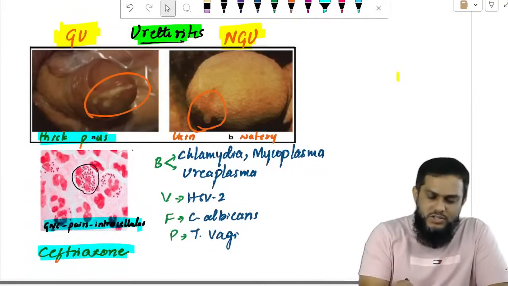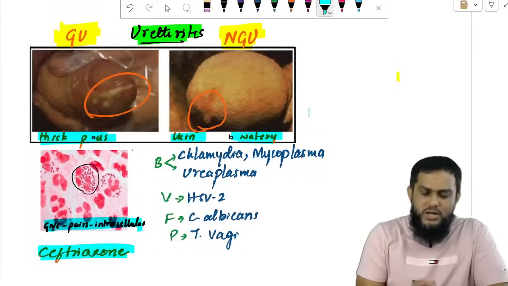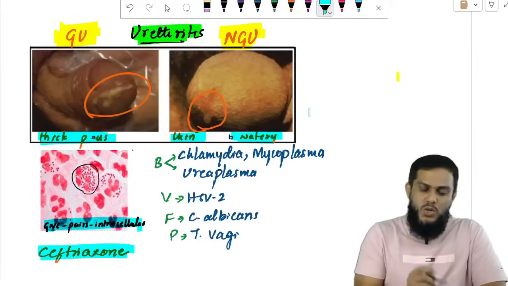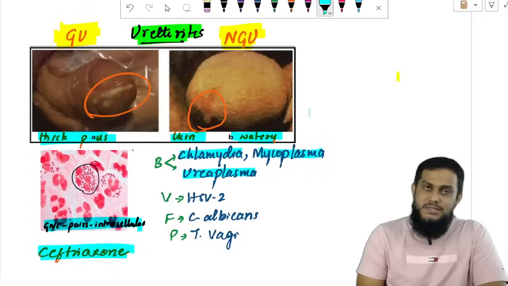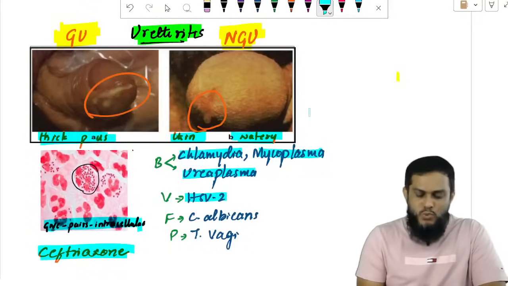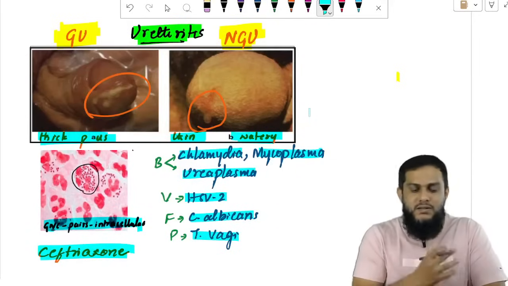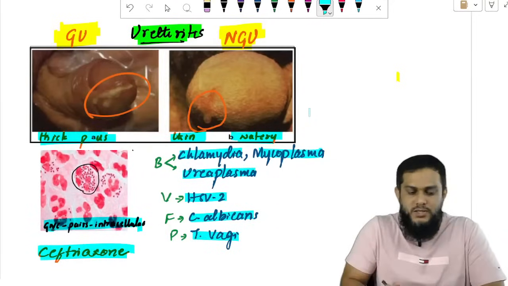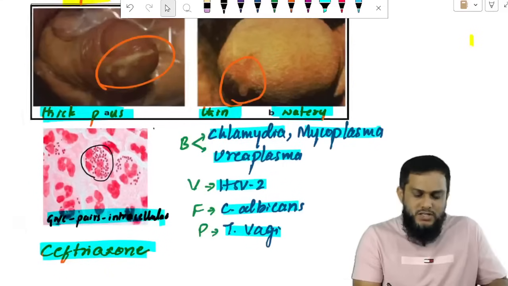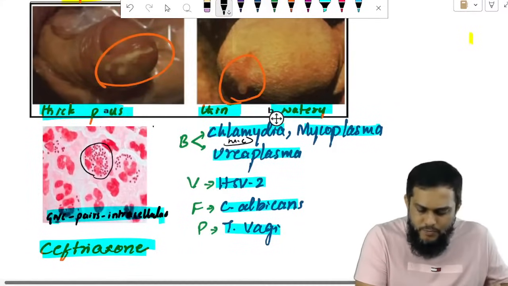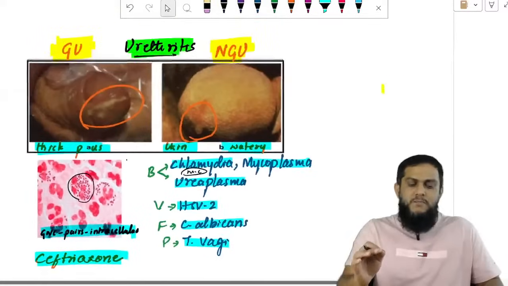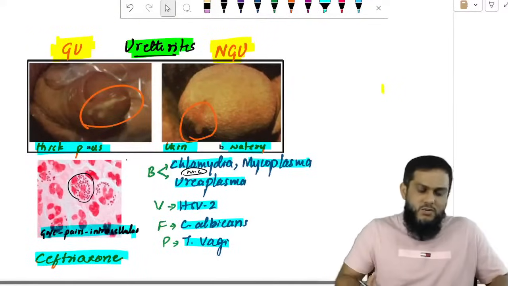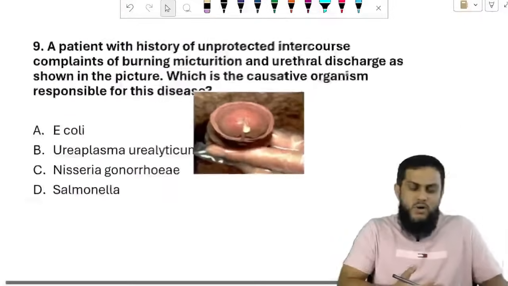Thin water-like discharge is non-gonococcal. Non-gonococcal can be caused by chlamydia, mycoplasma, ureaplasma bacteria, herpes simplex virus 2, Candida albicans fungi, and Trichomonas vaginalis parasite. These are the ones which cause non-gonococcal urethritis. Among them, the most common is chlamydia. So that is the disease urethritis. Now let's see previous year questions on urethritis.